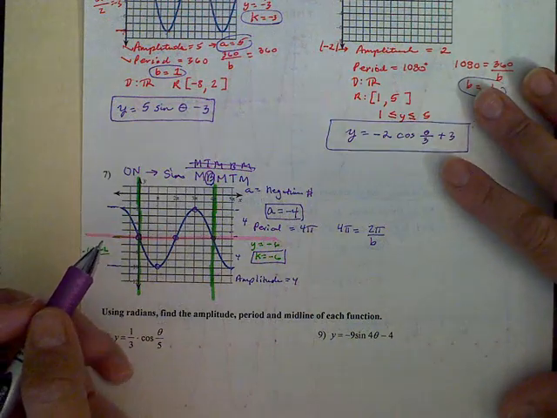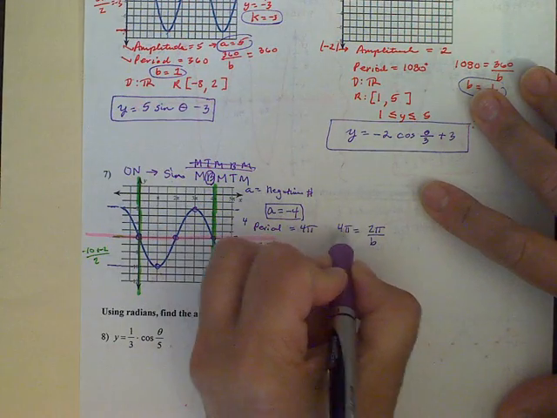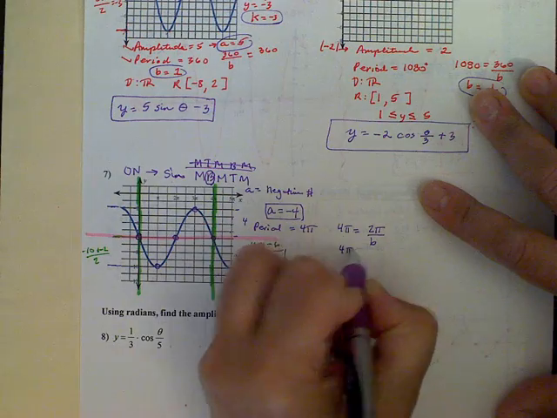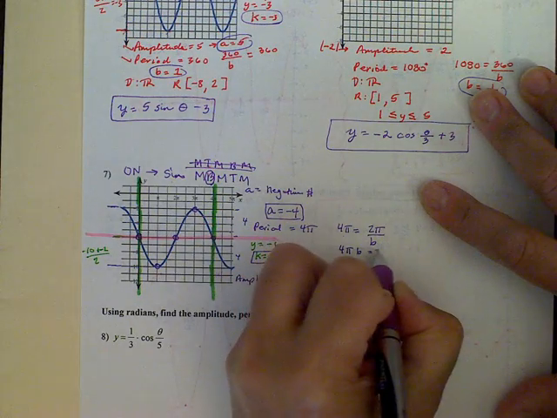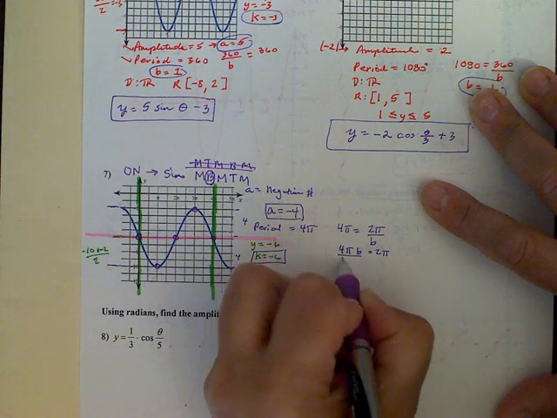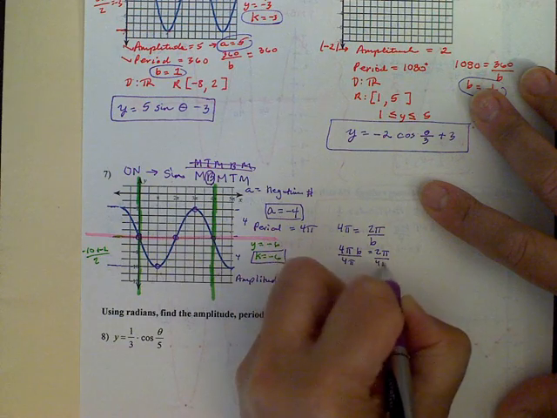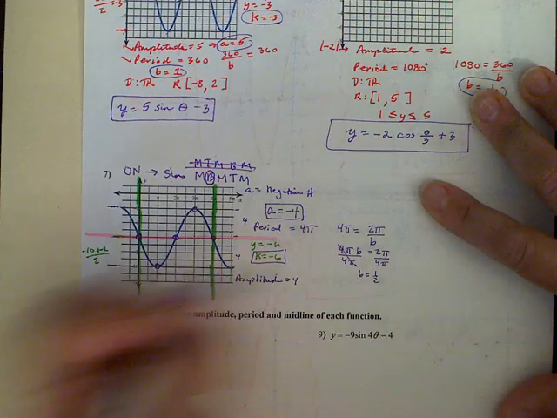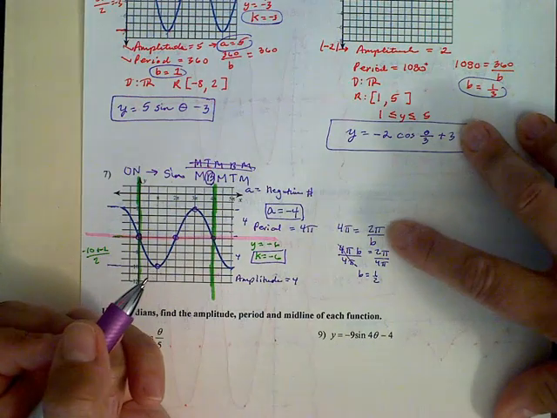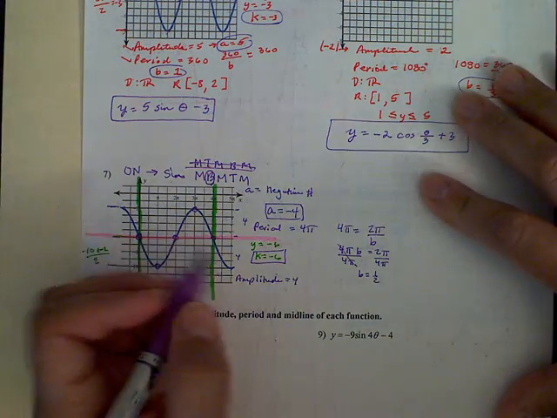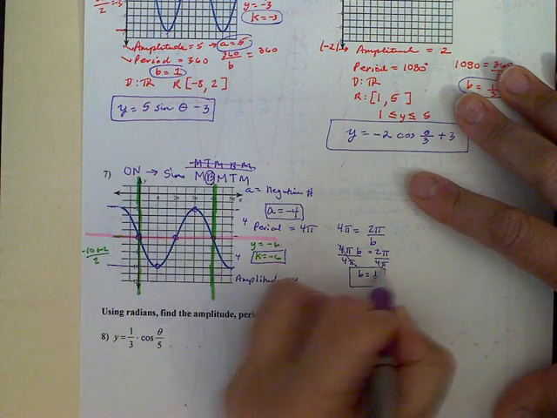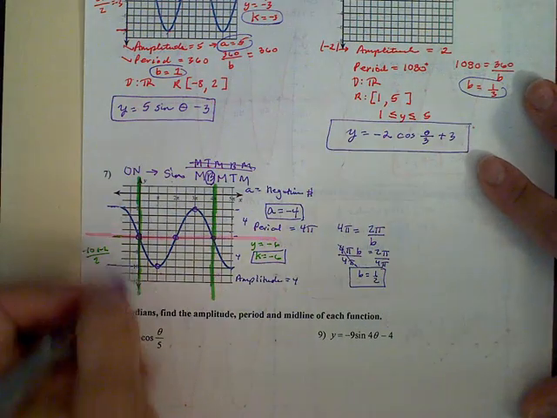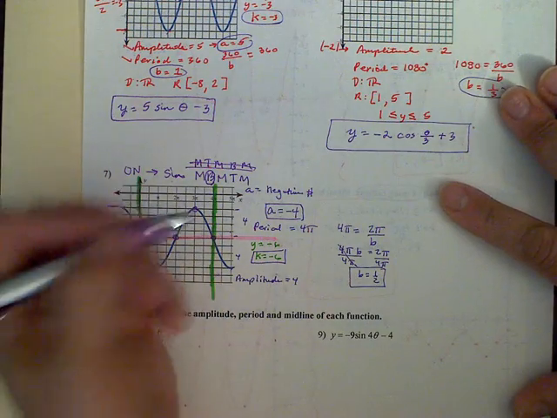Good. Okay, you should have got 1/2 because if I take these and I multiply, I get 4 pi times b equals 2 pi, and then divide by 4 pi, divide by 4 pi. That cancels, and I get b is equal to 1/2, which makes sense because 2 pi times 2 is 4 pi. So this is another piece of important information when we're writing our answer.